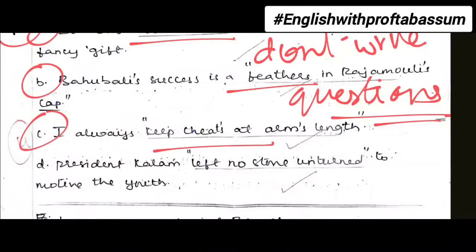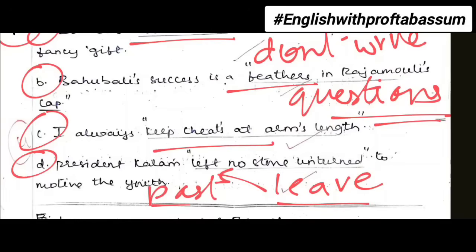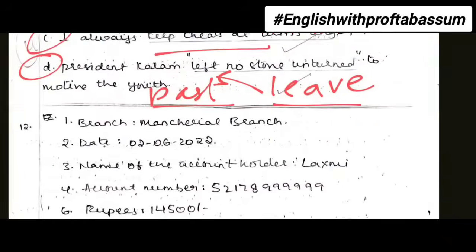So in some idioms you must do certain changes, like the fourth one, that is D. In this one the question was leave no stone unturned. So leave will change to left, that is past tense. Usually for some sentences we have to do this. And also if you see this bit, in this feather in Rajamouli's cap, Rajamouli is not mentioned in the question, but Bahubali movie was made by Rajamouli. So you must write that. It was an achievement of Rajamouli. So feather in Rajamouli's cap means his success, his achievement. So just be careful with slight idiomatic changes, otherwise you'll lose on marks.